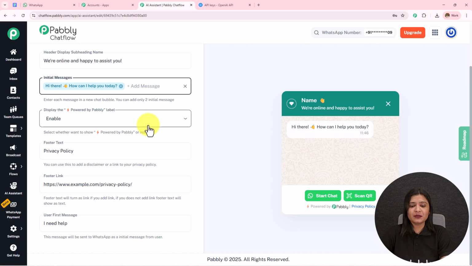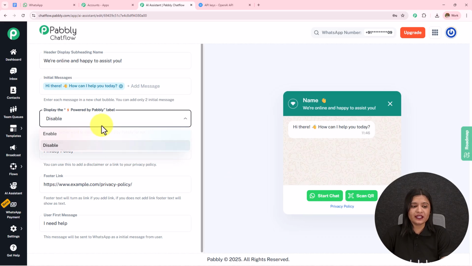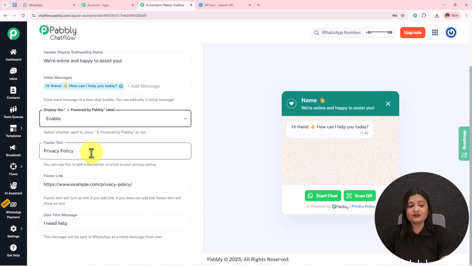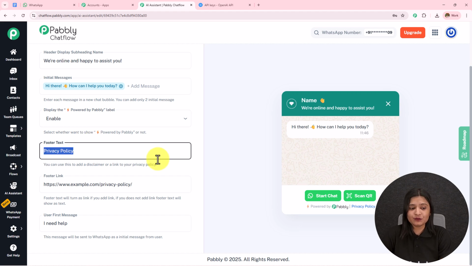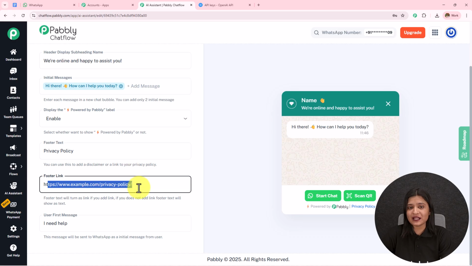Then we have this display "powered by Pabbly". Over here it is enabled. If I disable this, it will be removed from here. I'm going to keep it enabled. Then we have this footer text where I have entered the privacy policy. In the footer link, I have added a link to the privacy policy.